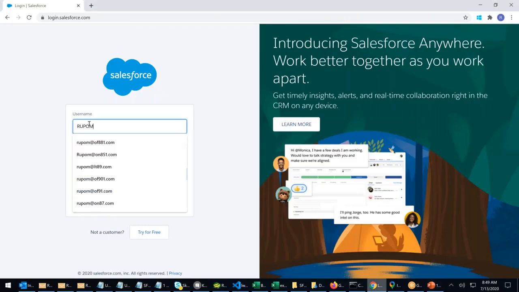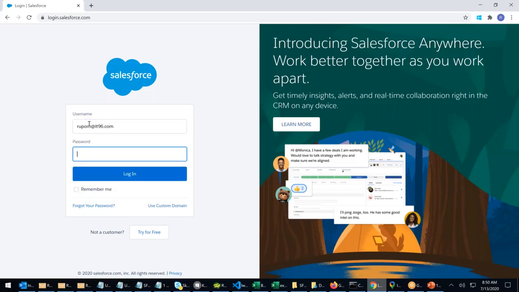Rupam, right? Rupam at lt96.com, password CRM1234 hash, right? CRM1234 hash.